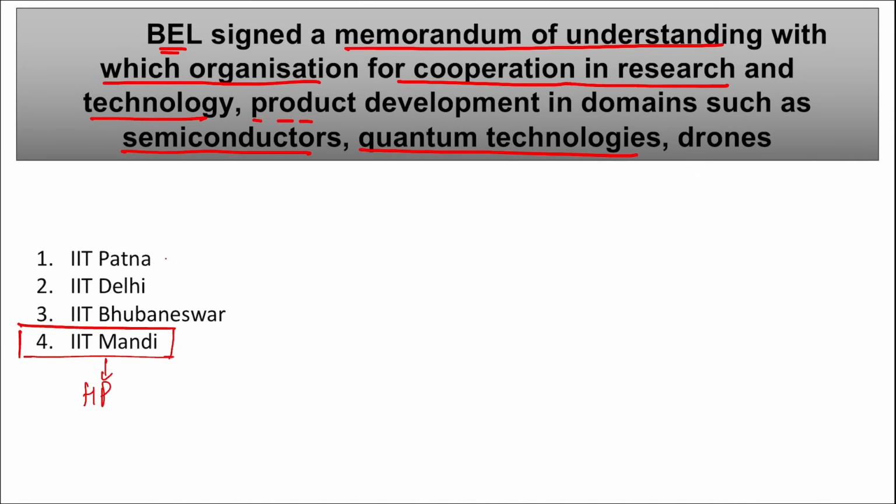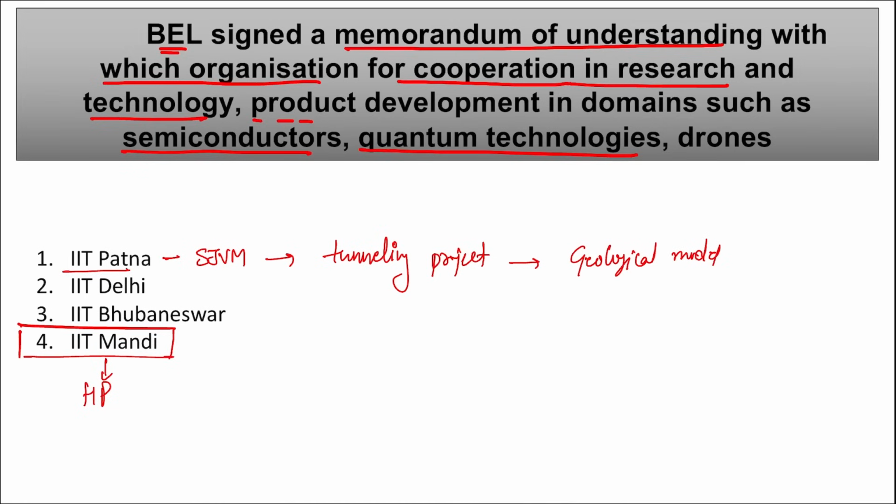Mark this, important. IIT Patna has partnered with SJVN to improve tunneling project performance using advanced geological models. SJVN is Satluj Jal Vidyut Nigam Limited. Then IIT Delhi, they have partnered with whom?